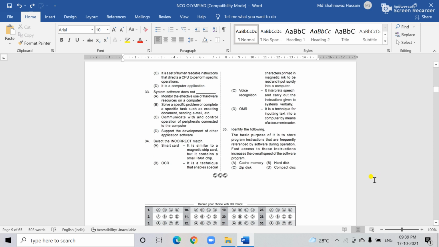The basic purpose of it is to store the program instructions that are frequently referenced by the software during operation. Fast access to these instructions increases the overall speed of the software program. So which is it? Cache memory is the correct answer. So chapter one, the fundamentals of computers, is completed.